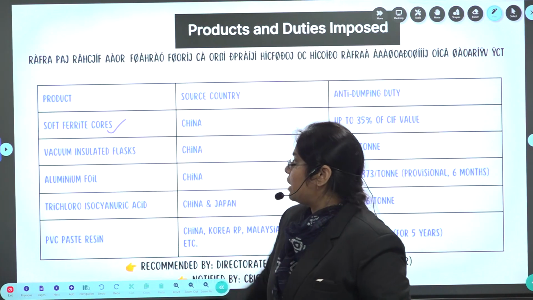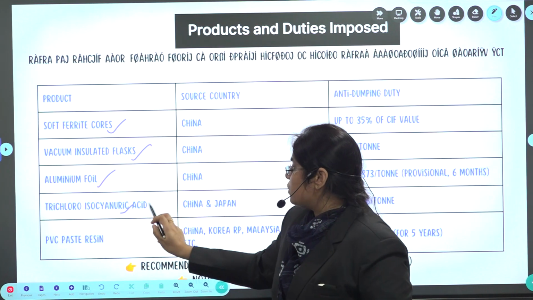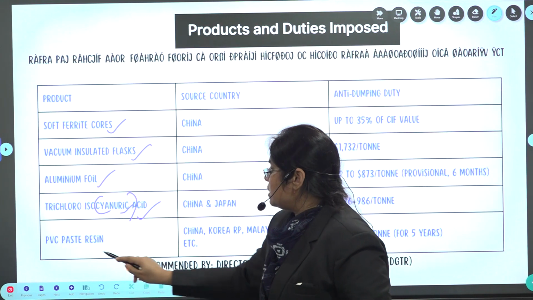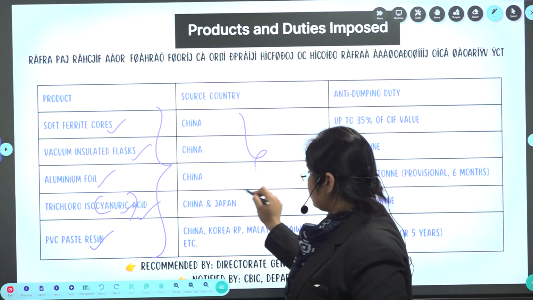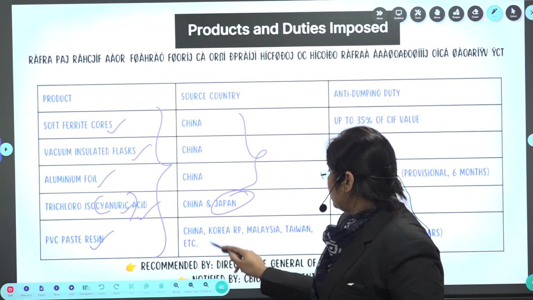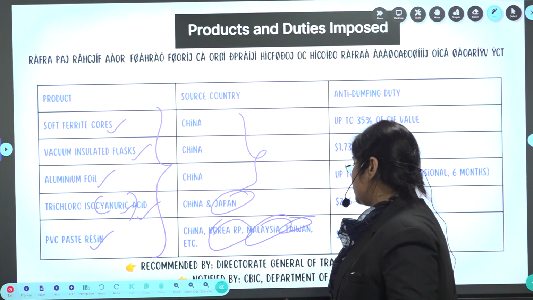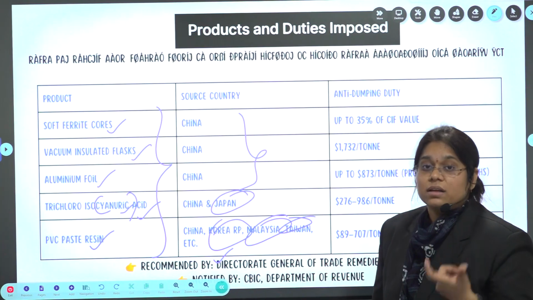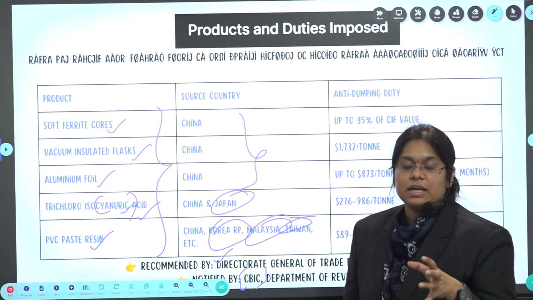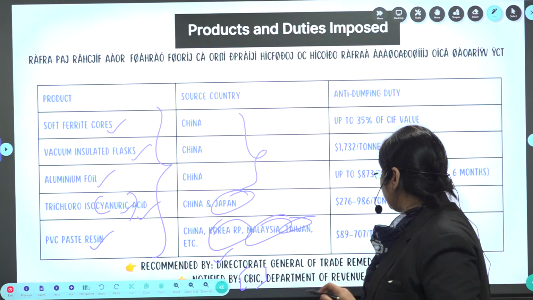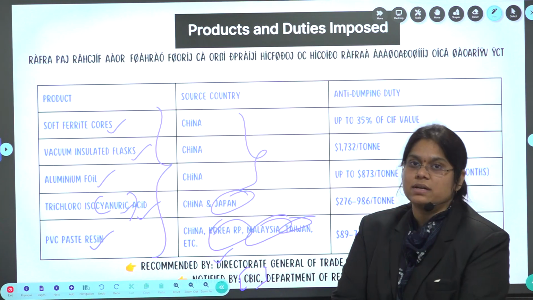First is soft ferrite cores, vacuum insulated flask, aluminium foil, trichloroisocyanuric acid, and also PVC paste resin. These are the 5 goods, and majorly they are from China, and other countries are Japan, Korea, Malaysia, Taiwan, etc. Now, who recommends this? Basically it is recommended by the Director General of Trade Remedies, and it is notified by the CBIC, that is the Central Board of Indirect Taxes and Customs. It is under the Department of Revenue. It comes under the Ministry of Commerce and Industry. Remember this.